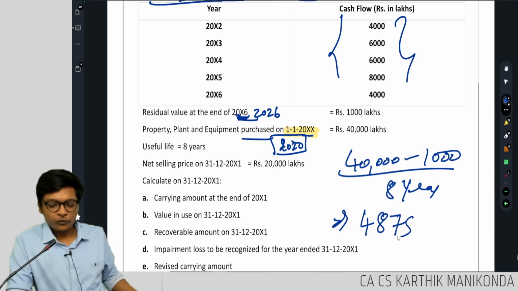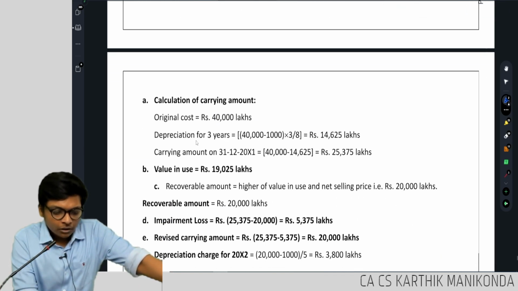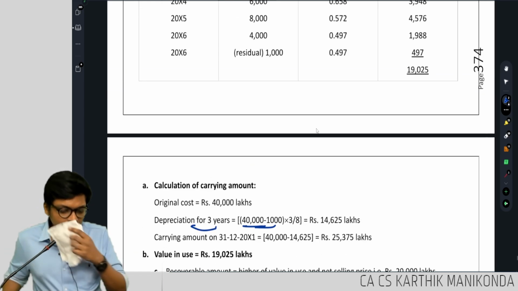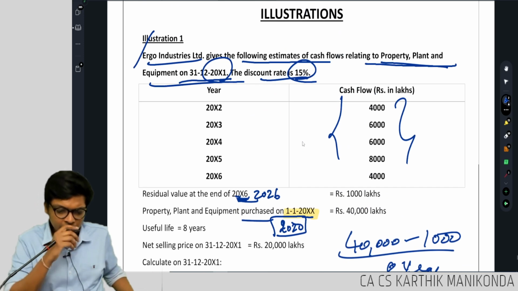4,875. If I check the answer, look at the depreciation: 40,000 minus 1,000 divided by 8. Now they are saying 3 years is completed. So which year is the asset purchased?